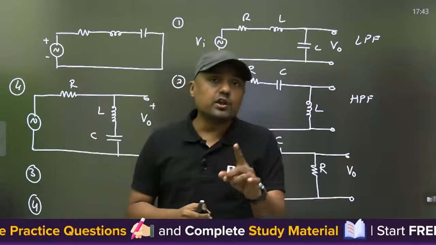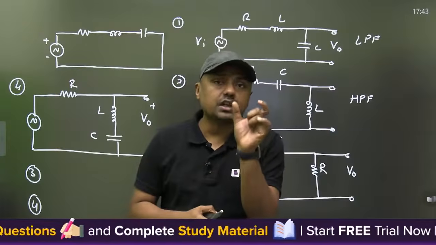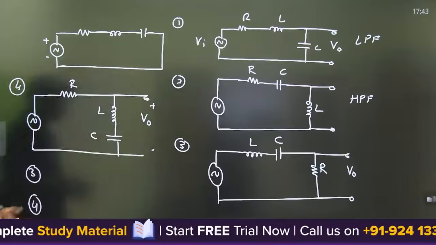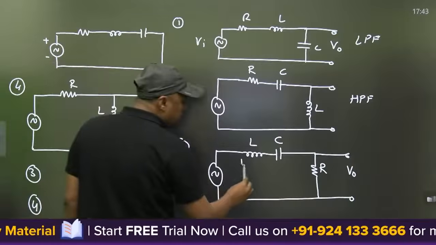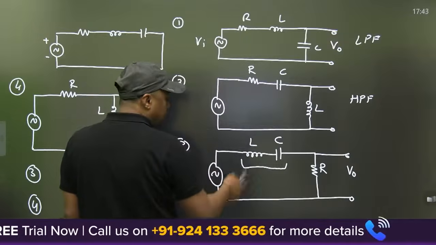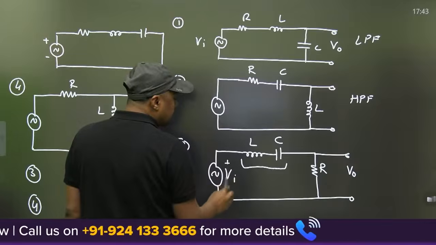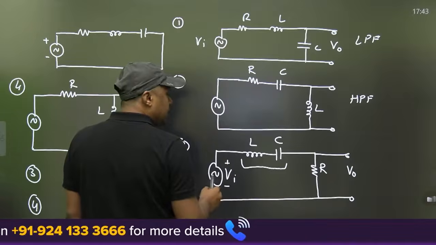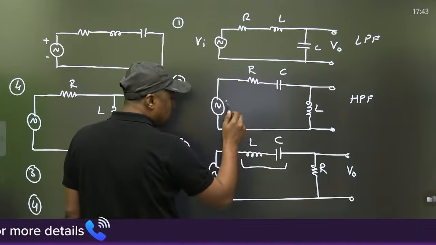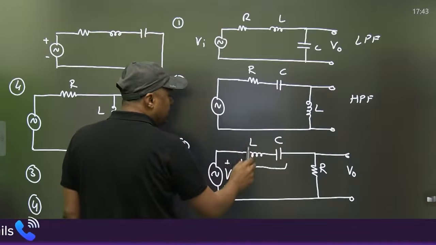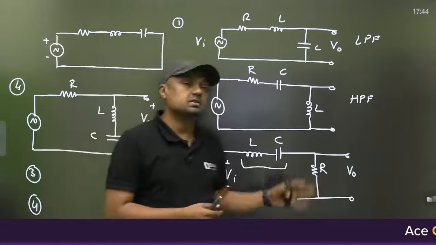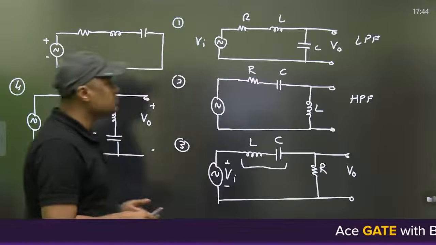Under resonance, the series combination of inductor and capacitor acts as a short circuit or open circuit. You will get the answer. So under resonance, the series combination of inductor and capacitor will act as what? Short circuit. When it is a short circuit, what is the output voltage under resonance? And exactly at omega equal to infinity or omega equal to 0, one of the elements will act as an open circuit. In this way you can design what this circuit is. Please give me the answer in the comments box. Next question.